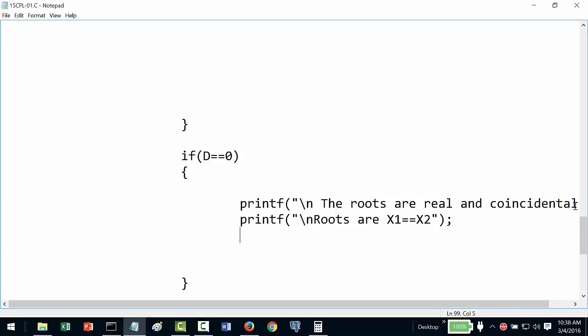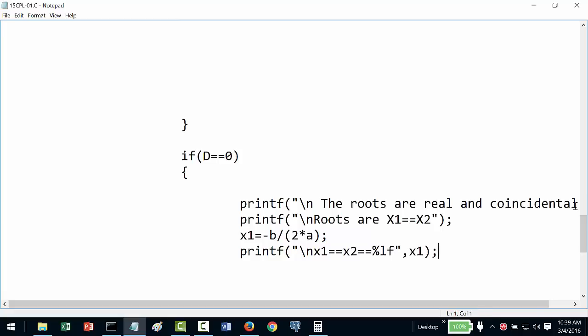So I can just calculate for only x1, which is minus b whole divided by 2 into a, because my discriminant itself is 0, correct? So the roots are printf, my x1 is equal to x2 is equal to my percentage LF, which is nothing but in this case the value of x1.